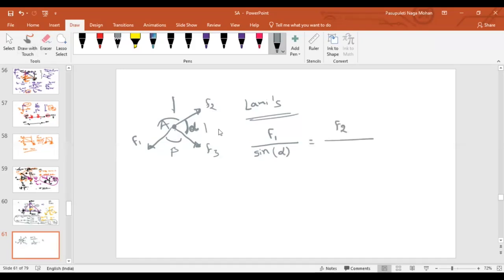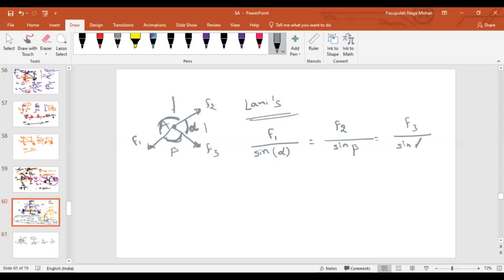If I am talking about F2, what is the included angle of the other two forces? F1 and F3. So sin beta. That will be equal to F3 divided by sin of the angle included between F1 and F2. What is the included angle? Sin gamma.